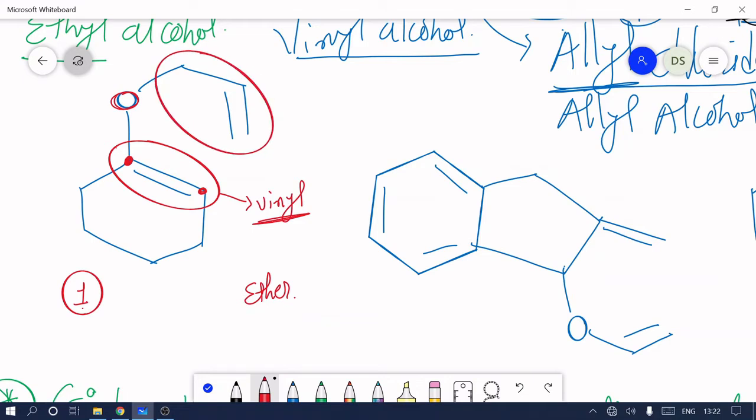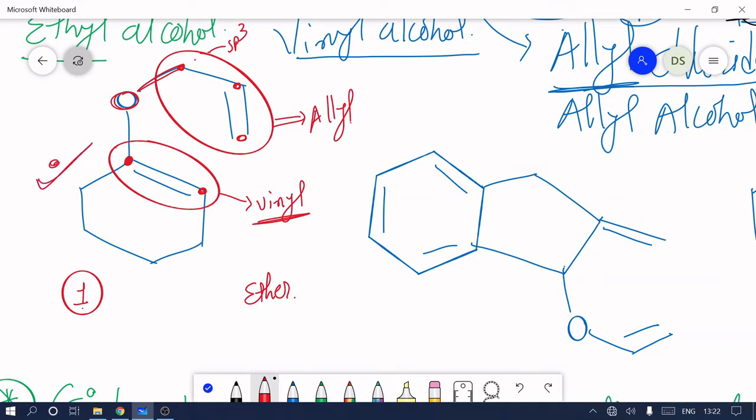Let's check it. Another part is a group of 3 carbons. Out of these 3 carbons, 2 are from the double bond and 1 from the sp3, and this sp3 carbon is attached to the functional group. So it's called allyl. Okay, so here we practice identifying vinyl and allyl groups.